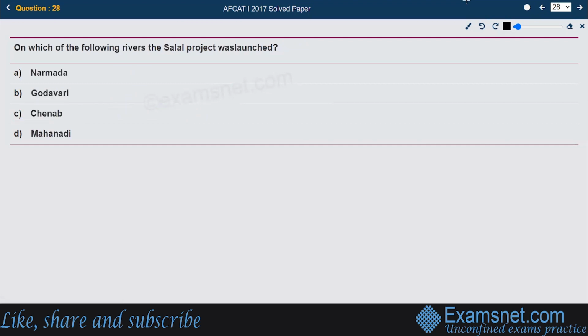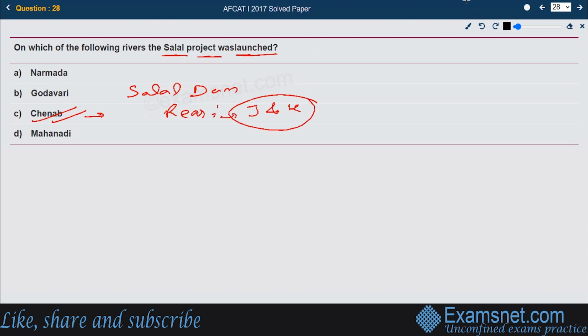Next, on which of the following rivers was the Salal project launched? The right answer is River Chenab. The Salal hydroelectric power station is a power project on the Chenab River in the Riasi district, which is in Jammu and Kashmir. Which particular dam is built on the Narmada River? It is the Sardar Sarovar Dam, which is in the state of Gujarat.